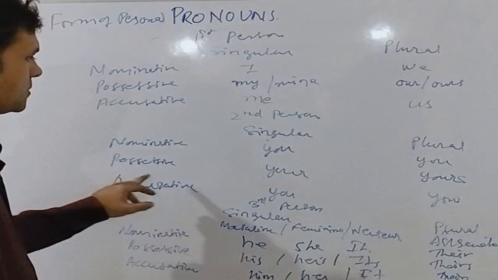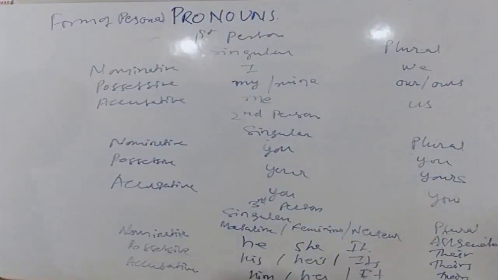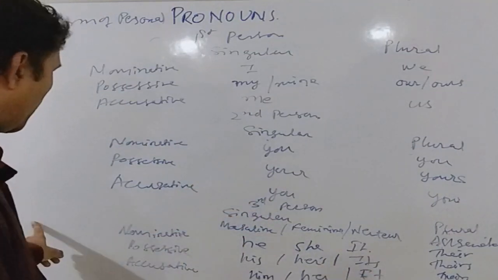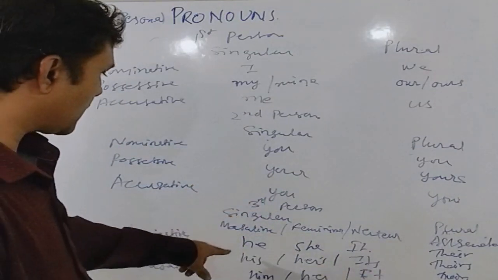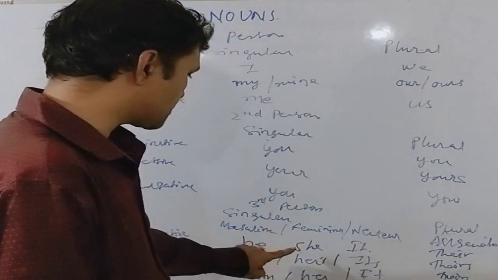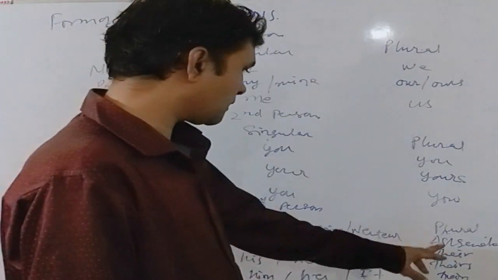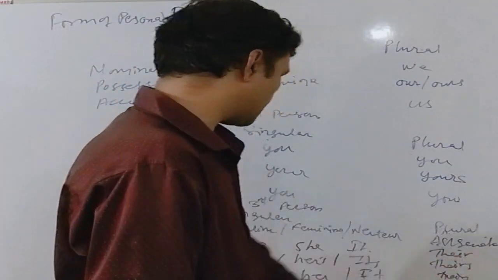The possessive is your, and in case of plural it is yours. In case of third personal pronouns, the nominative pronoun for masculine gender in singular is he, for feminine it is she, and for neutral it is it. In case of plural, all genders are treated as they.